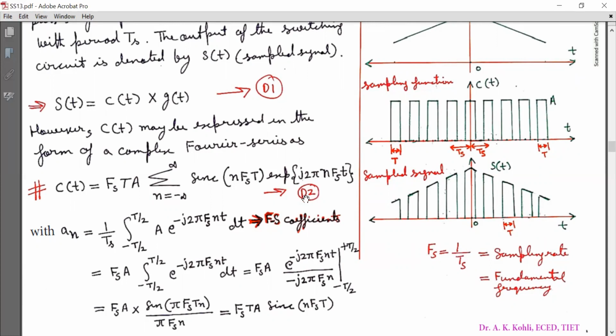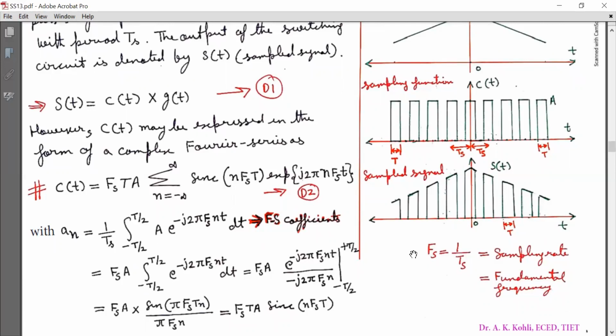This is the Fourier series representation of c(t), based on the Fourier series coefficients an, which equal 1 by Ts integration from minus T by 2 to T by 2 of A e raised to minus j2 pi Fs n t dt.